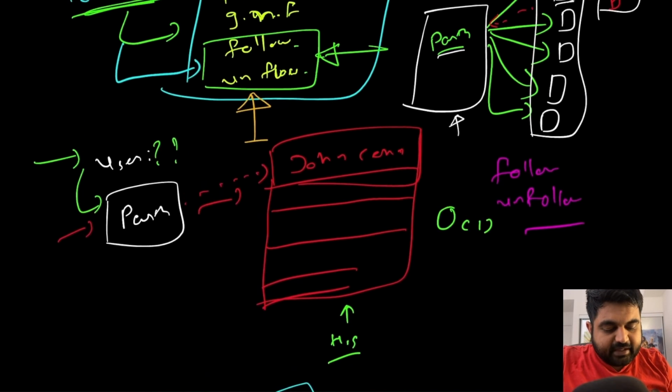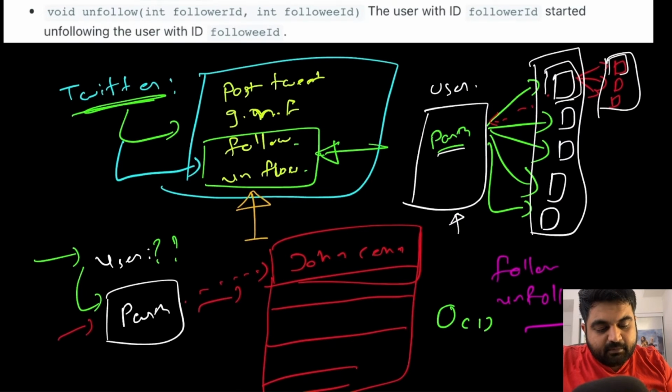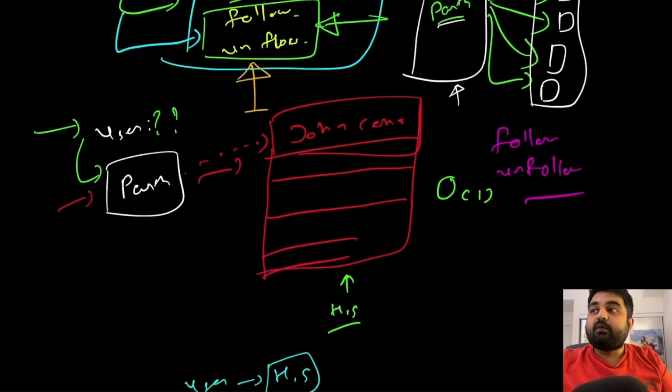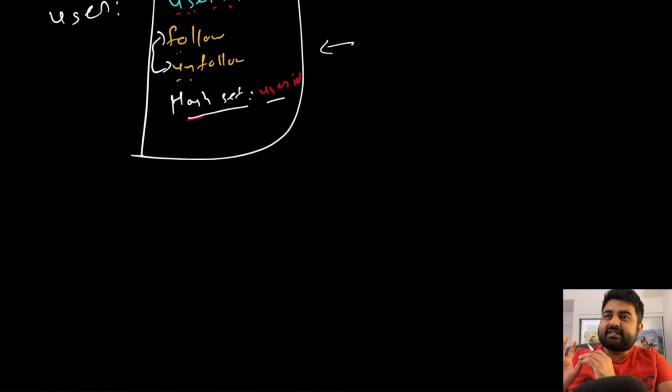Now after tackling the issue of follow and unfollow, we need to also understand the logic of post tweet and get news feed. So the next, less complicated portion is post tweet. Now, let me deviate a slight bit from the users and go into the issue of tweets.